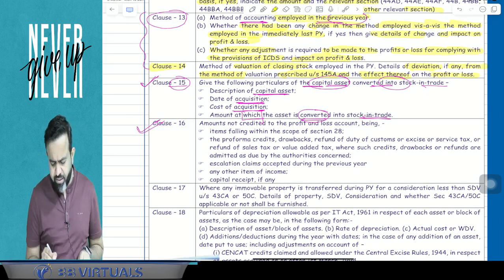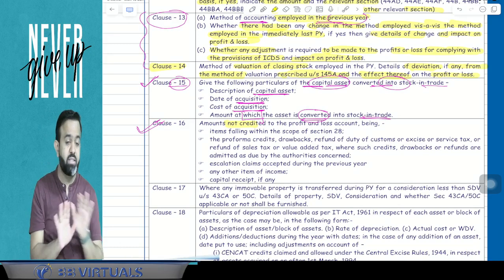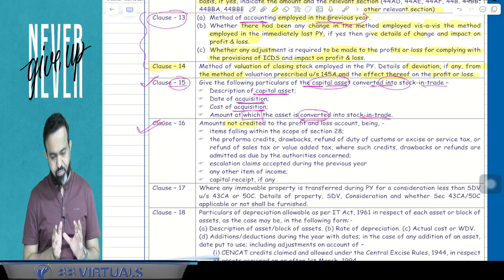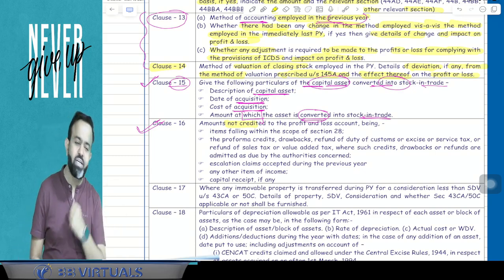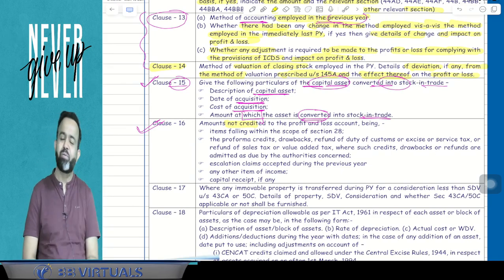okay, guys, there are certain incomes which have to be credited to the P&L account, but suppose the assessee has not credited them to the P&L account. There may be some item which has to be credited to the P&L account, but the assessee has not credited it. Then the chartered accountant will report here in clause number 16.